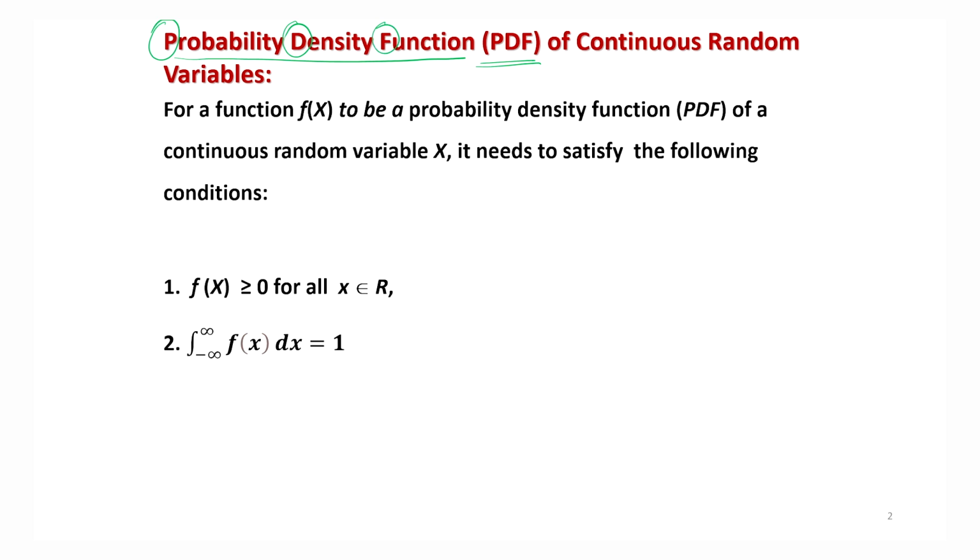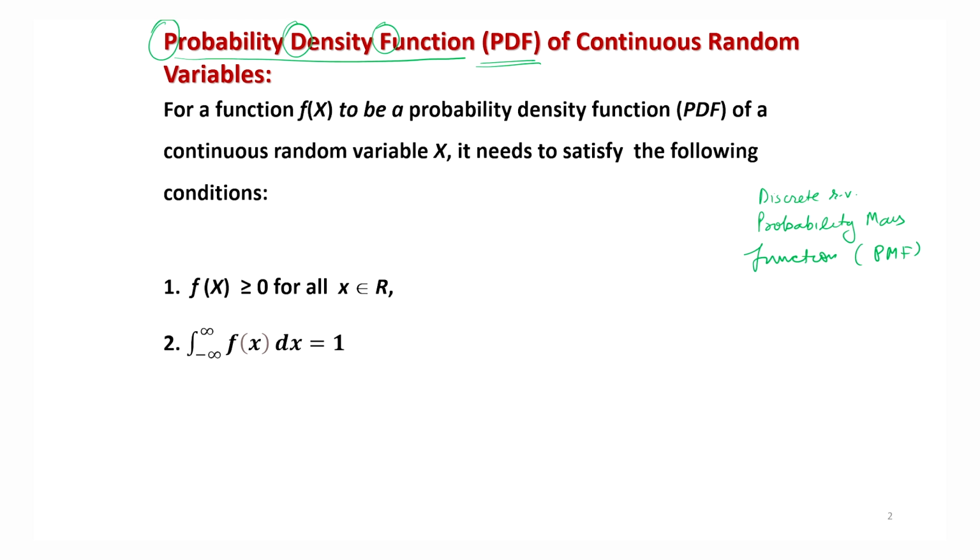Now, this probability function for a continuous random variable and for a discrete random variable, they are different. I mean, they are trying to represent a similar concept, but mathematically they are expressed in different ways. In the case of a continuous random variable, this is called a probability density function, PDF, and in the case of a discrete random variable, this is called a probability mass function, or PMF. That's a popular name.